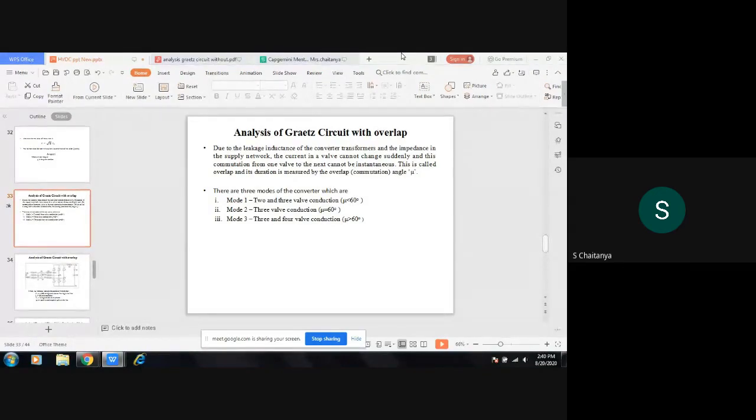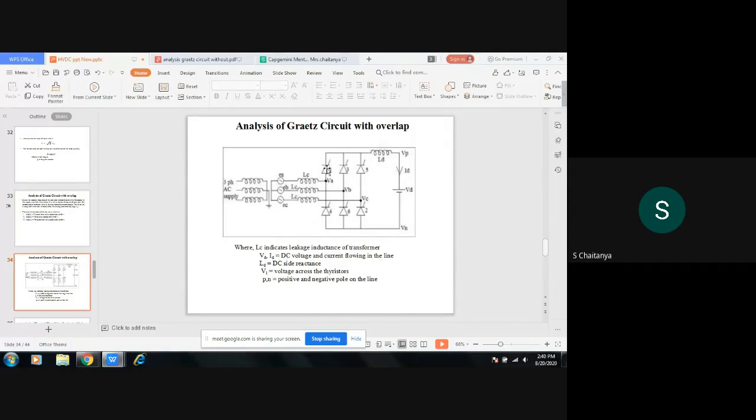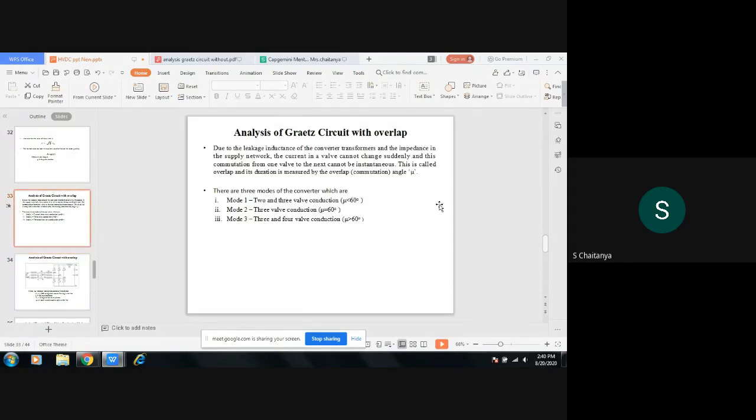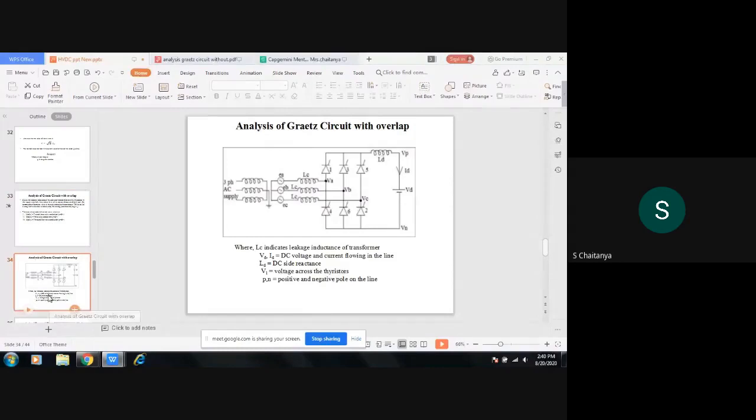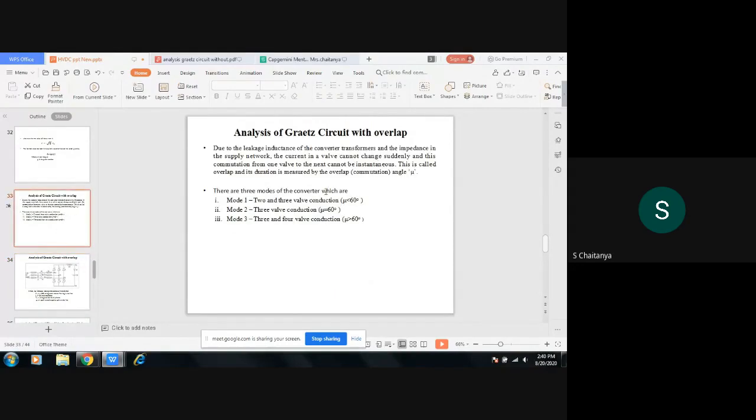That overlapping occurs mainly due to the presence of leakage inductance in the transformer. Due to the presence of leakage inductance in the transformer, the overlapping will occur in the thyristors. As in the without overlapping case, at a time two thyristors will be conducting for 60 degrees, and there will be three modes of conduction for this overlapping case.